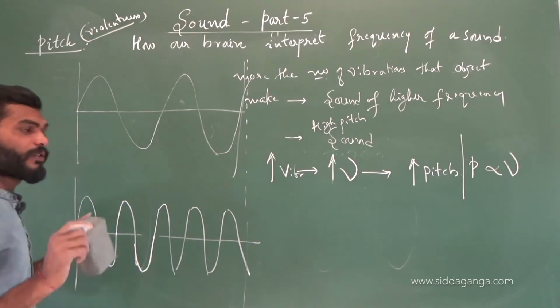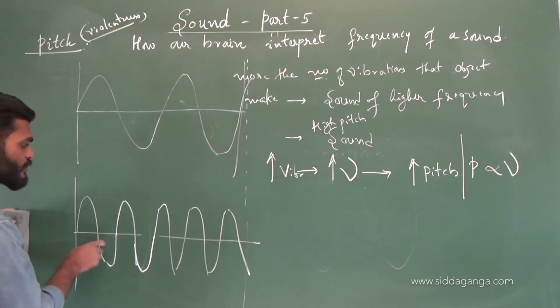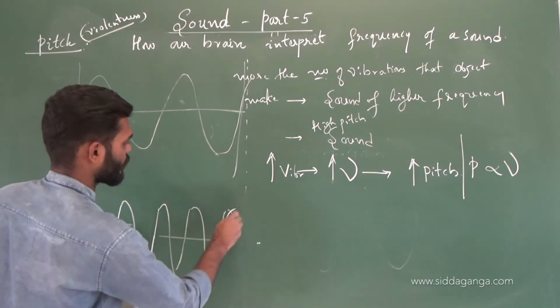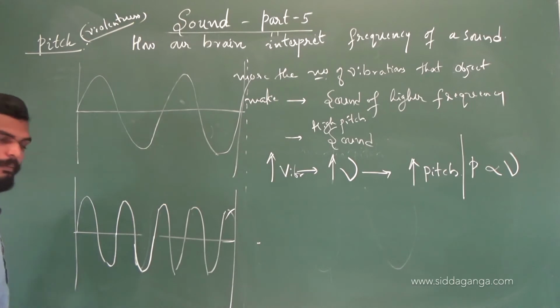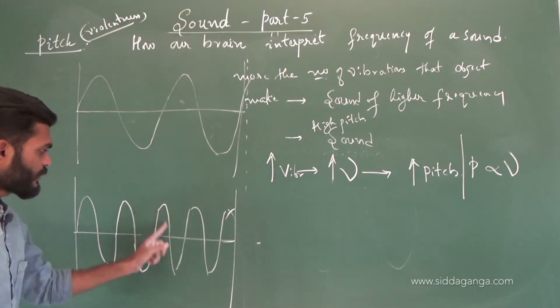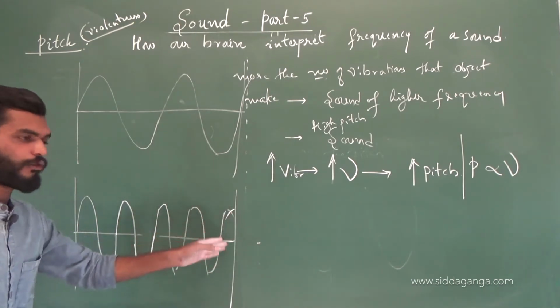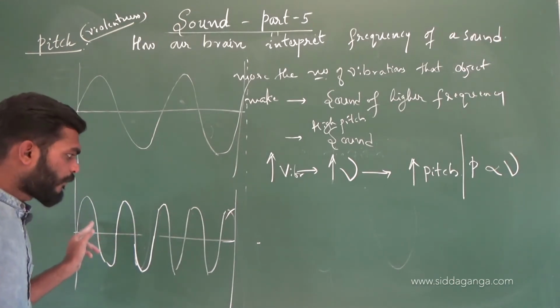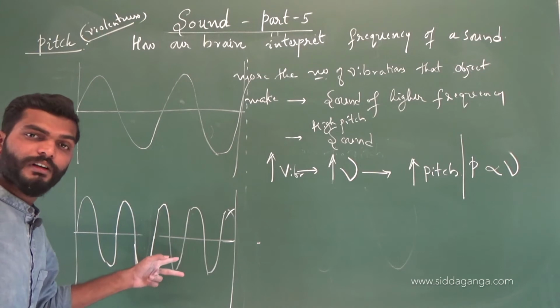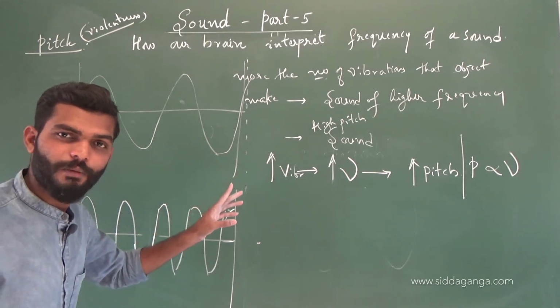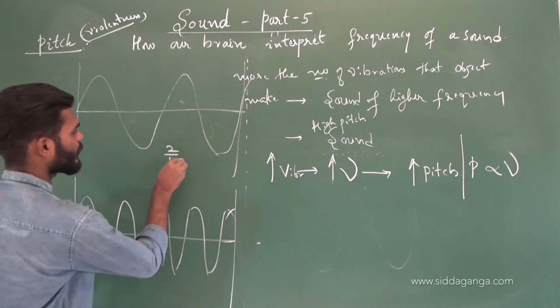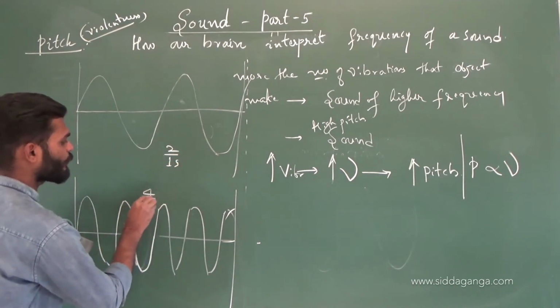There is another sound where 1, 2, 3, 4, say 4 sound waves, where 4 waves of that sound come in 1 second. So here 2 waves in 1 second, here 4 waves in 1 second.